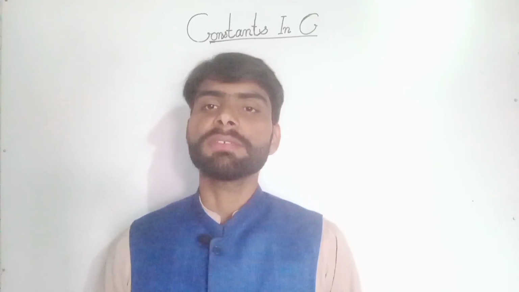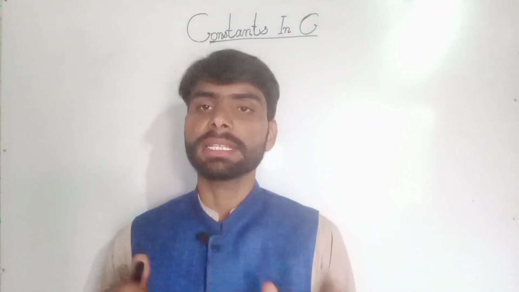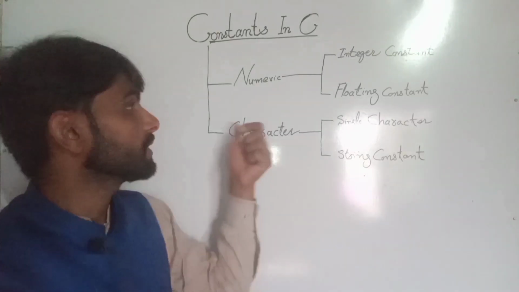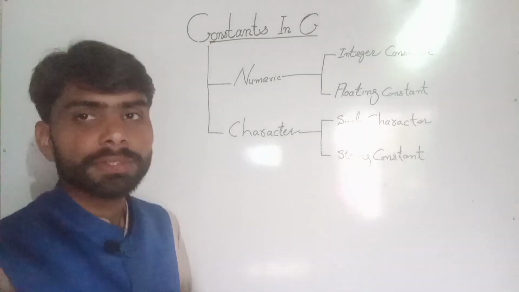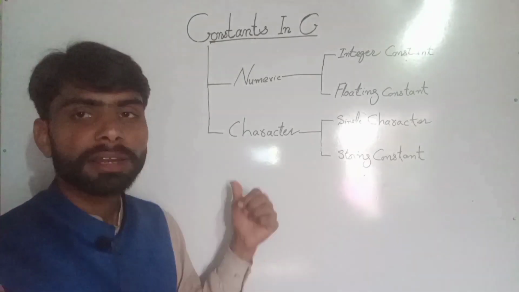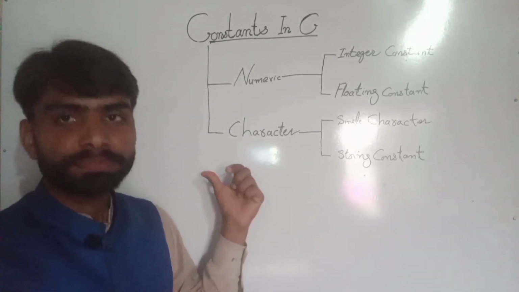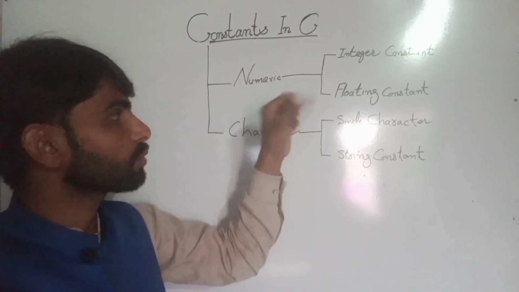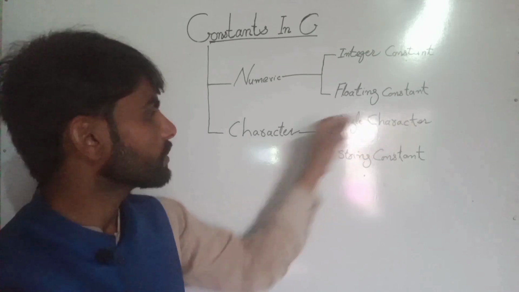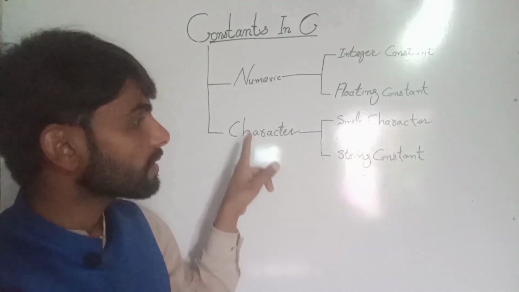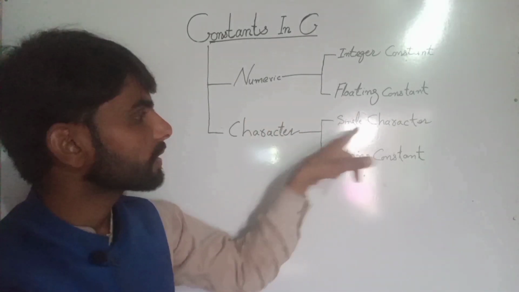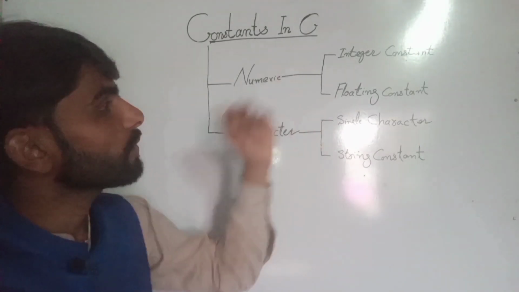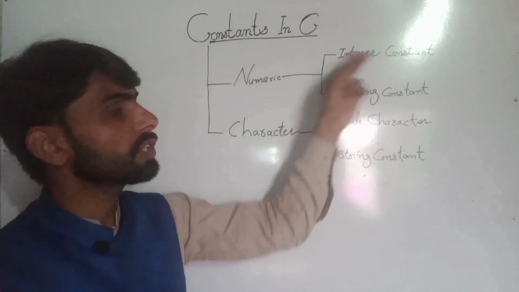But somewhere it is written four types of constants. So numeric is also two types: integer constant and floating constant, and character constant also two types: single character constant and string constant. So first of all, we talk about the integer constant.